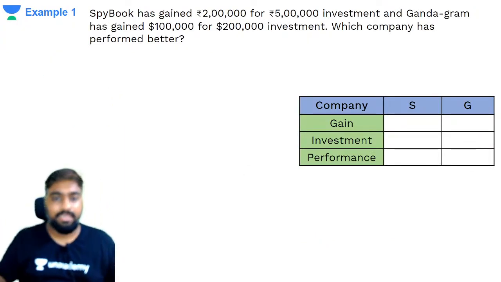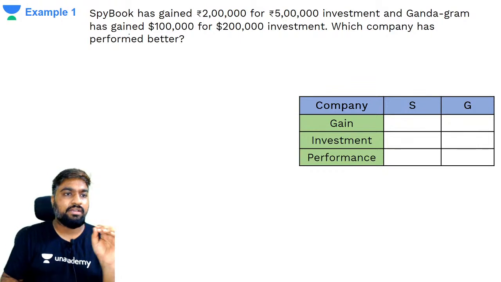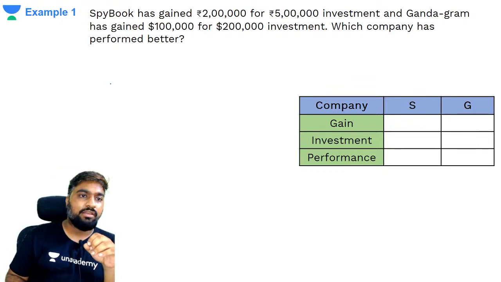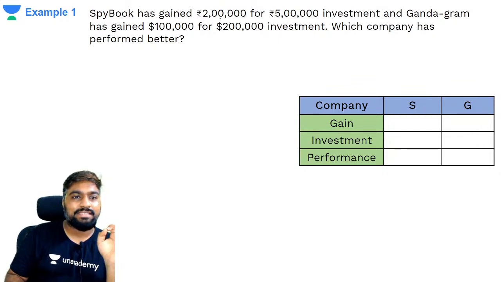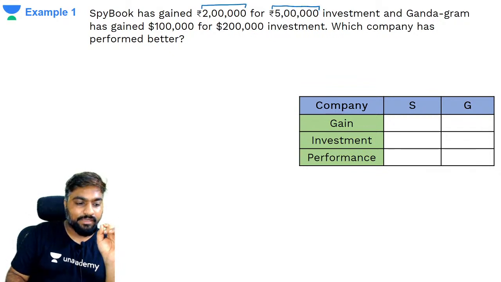Okay, let's start with an example. You have a scenario given here. They're saying there's a company called Spybook. Spybook is a company that has gained 2 lakh rupees for a 5 lakh investment that they have made.